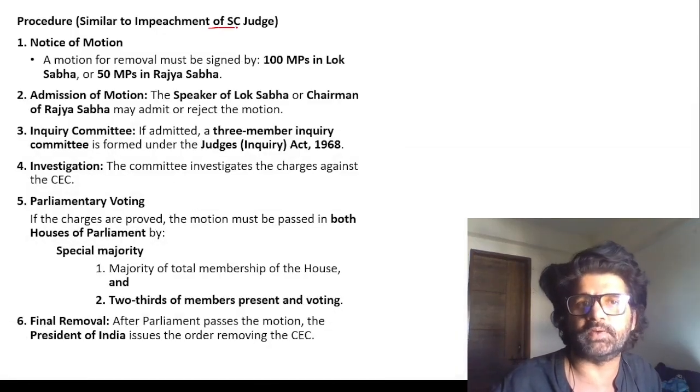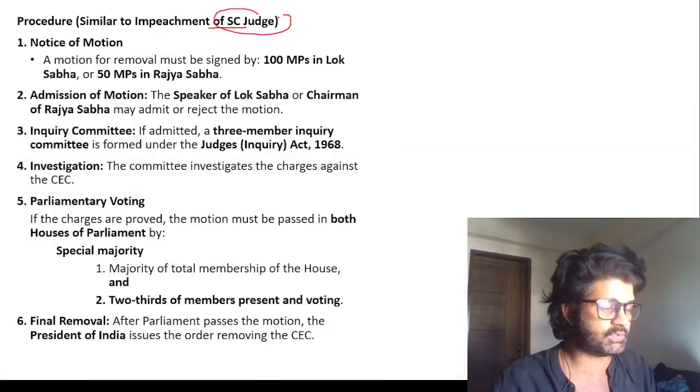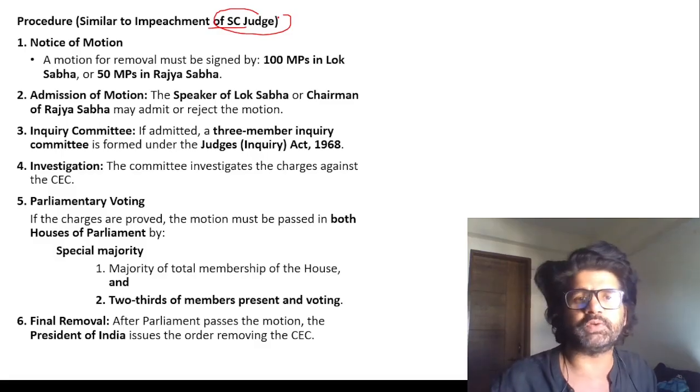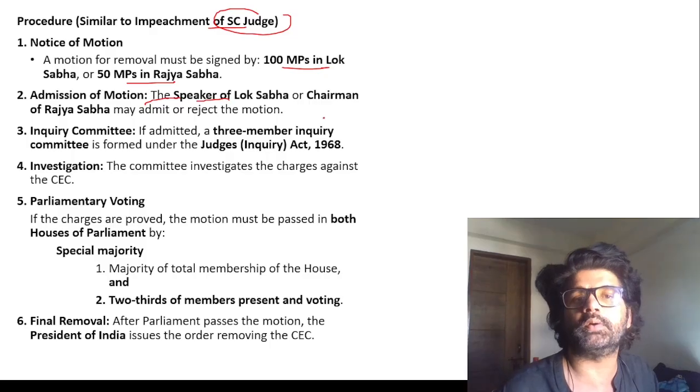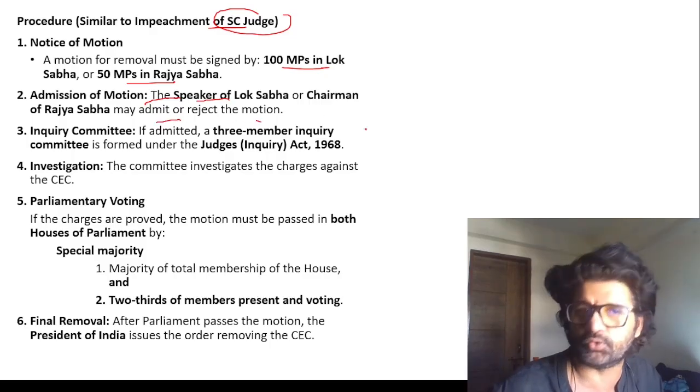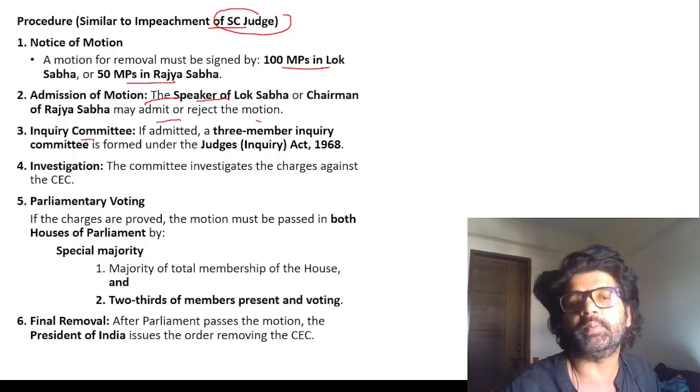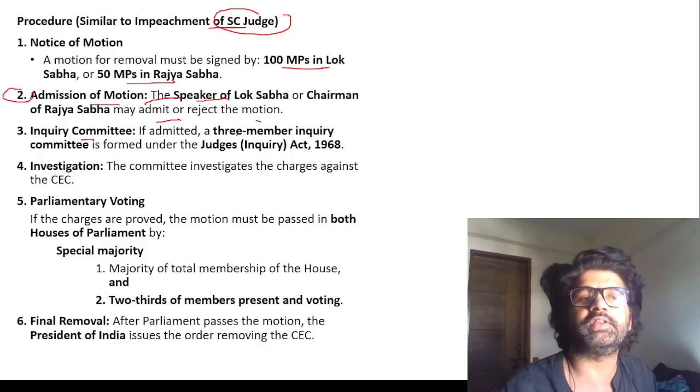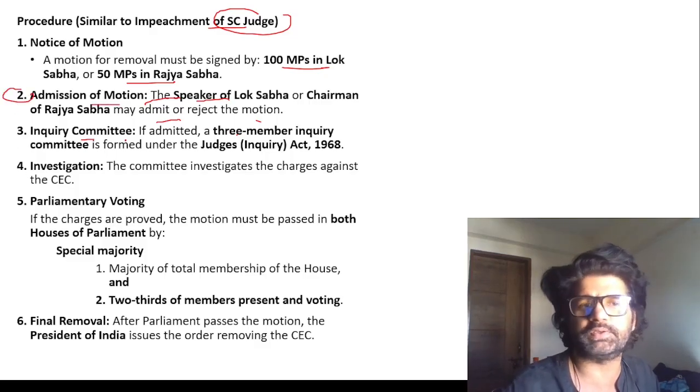Important from exam perspective, Supreme Court judge impeachment process is the same as removal of CEC or vice versa. 100 MPs in Lok Sabha, 50 MPs in Rajya Sabha. Admission: speaker or chairman may admit or reject. They have rejected the motion of CEC. An inquiry committee would then be set up, but it was rejected in the second step only. The third, fourth, fifth, sixth steps do not matter, but we are just reading it from a static perspective.